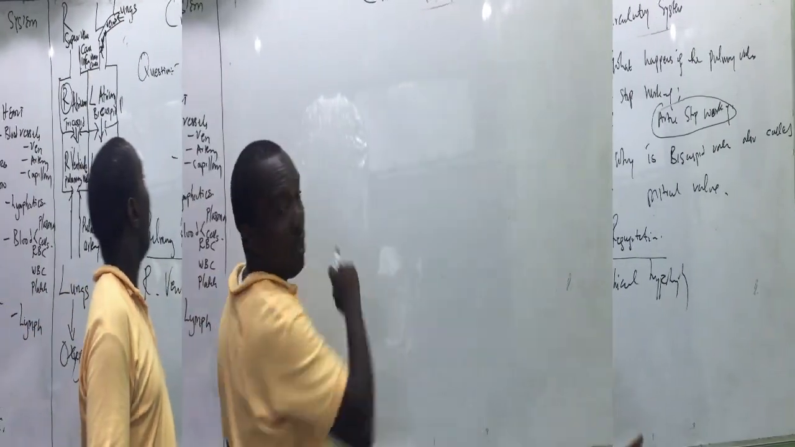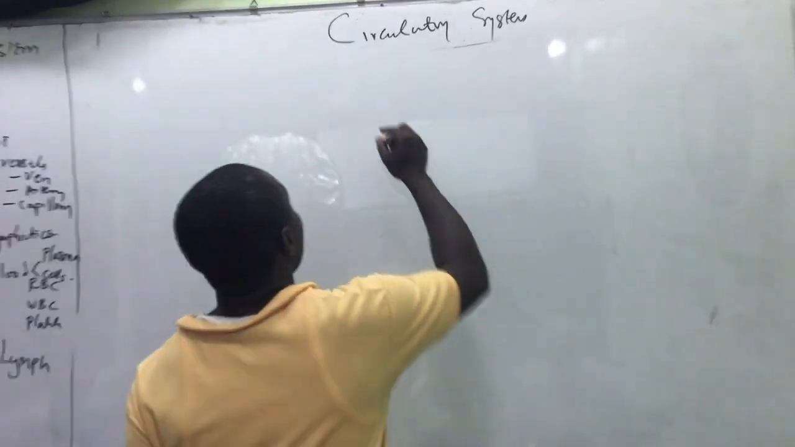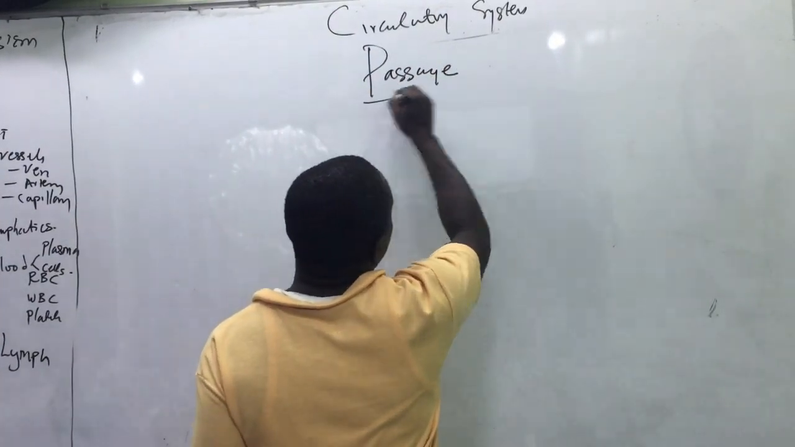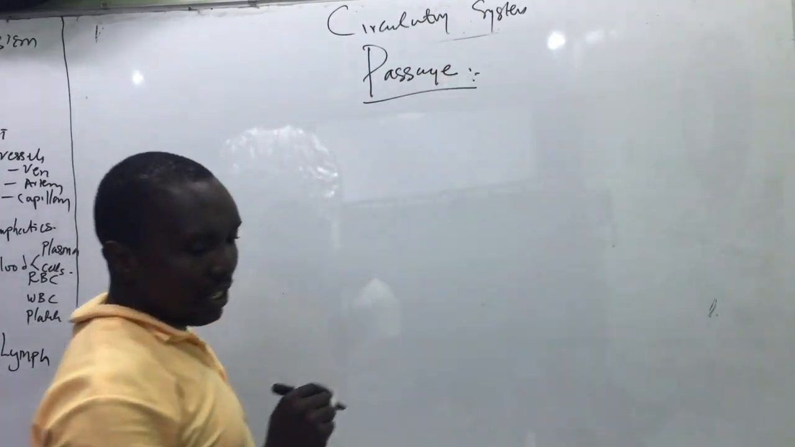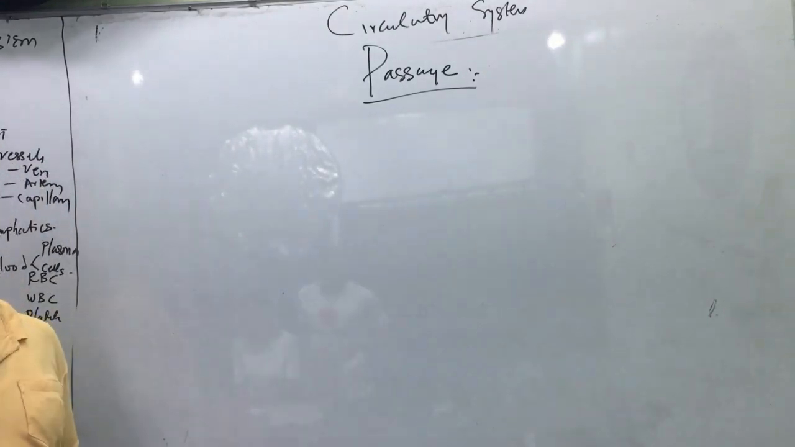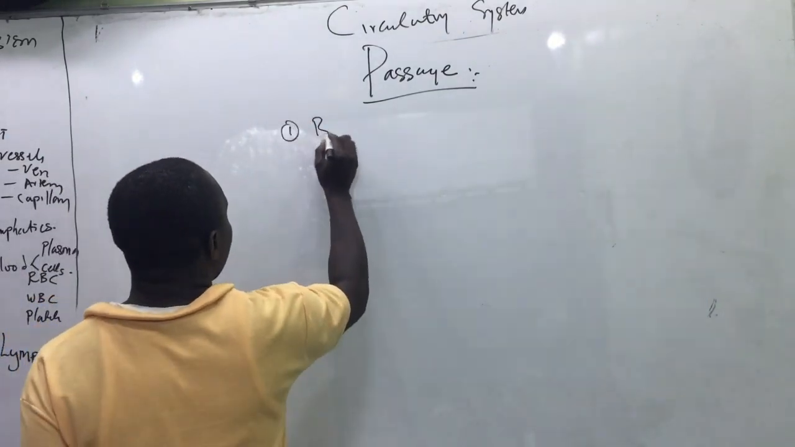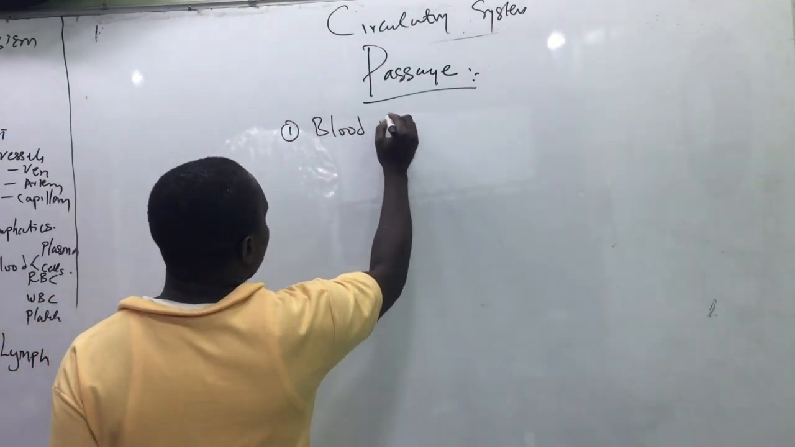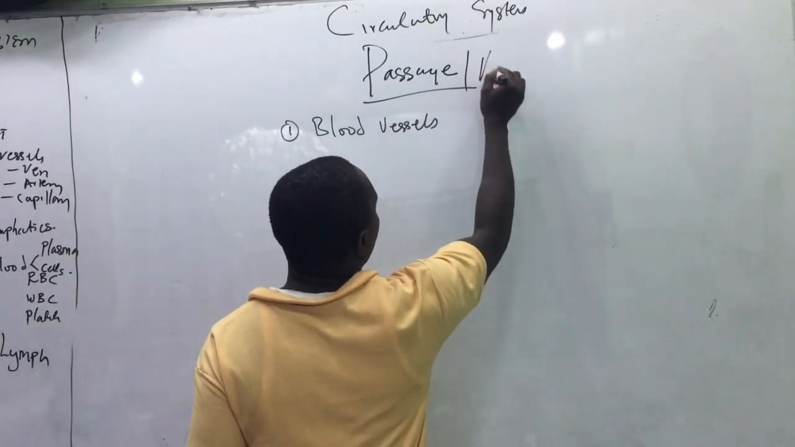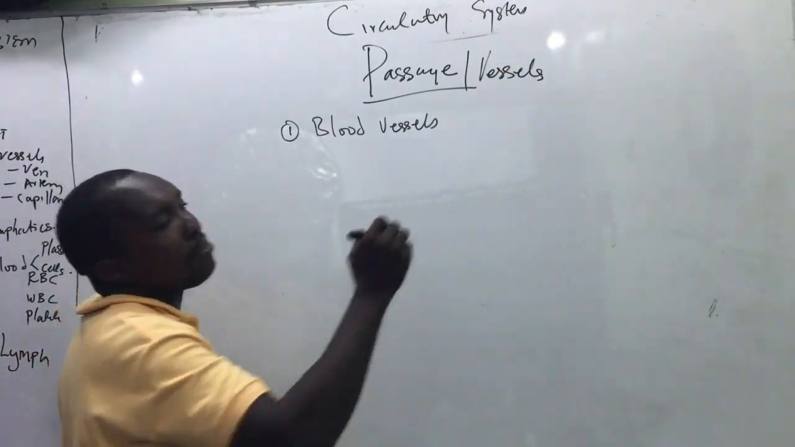So we continue with the other components of the circulatory system, which is the passage. The passages are the vessels. The passages are classified into two. We have the blood vessels. So either you call it passage or you call it vessels, like pipes.